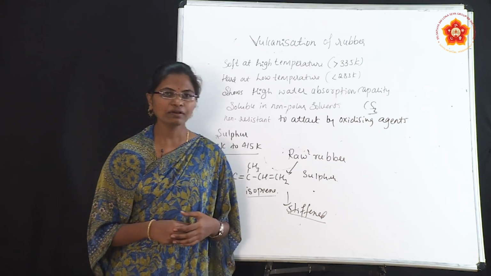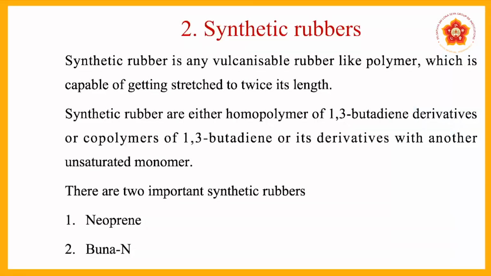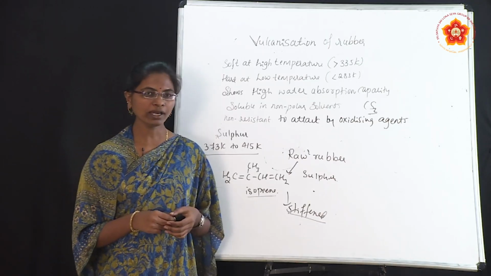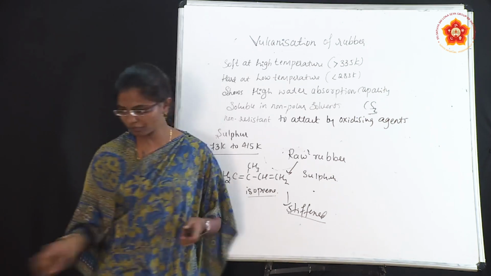Synthetic rubber means which we will synthesize in the laboratory or in industry. So there are two synthetic rubbers, one is neoprene and one is Buna-N. Okay. So here synthetic rubbers are either homopolymers of 1,3-butadiene derivatives or copolymers of 1,3-butadiene or its derivatives with another unsaturated monomer. You know already what is homopolymer and what is copolymer. Homopolymer means we will use only one kind of monomer, and copolymers means we will use different kinds of monomers. So here one by one we will discuss.